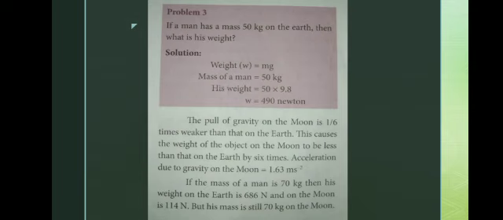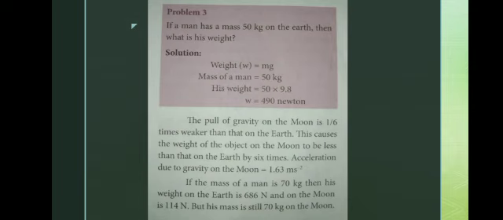So how are we able to measure weight? It is mentioned here that it is on the earth. So what should we do? The earth's gravity is 9.8. We multiply the mass, 50 kg, by the gravity, 9.8. Multiplying, we get 490 Newton. Newton is the unit for it.